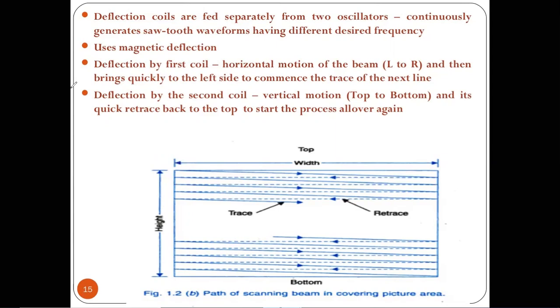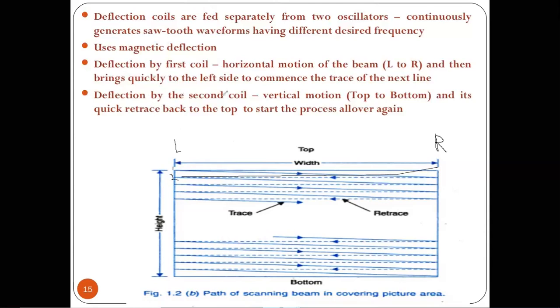So here the deflection is performed by the horizontal coil and the vertical coil. The deflection by the first coil is the horizontal motion of the beam from the left to right, and then it brings the beam quickly to the left side to commence the trace of the next line. So after tracing the first line, for the second line it comes back very fast.